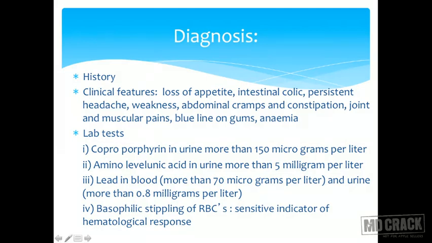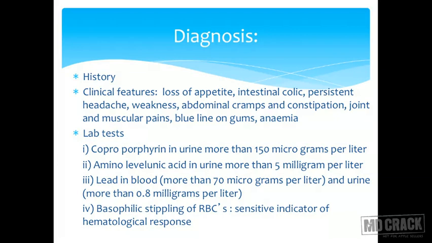Aminolevulinic acid in urine more than 5 milligrams per liter. ALA, in short it is called ALA, more than 5 milligrams per liter. Lead in blood, direct assessment of lead in blood. So no left, no right, let us have lead in blood. A level of more than 70 micrograms per liter shows that there is an exposure to lead.